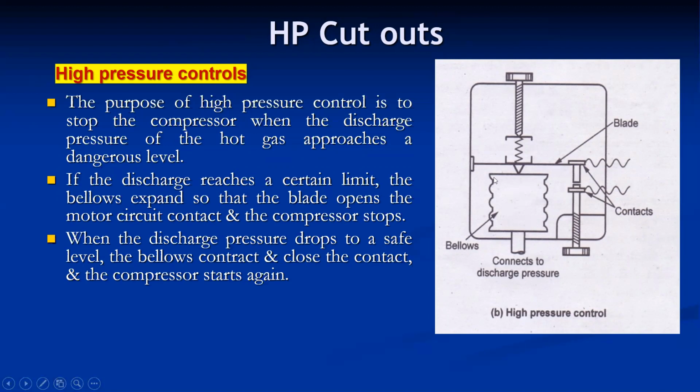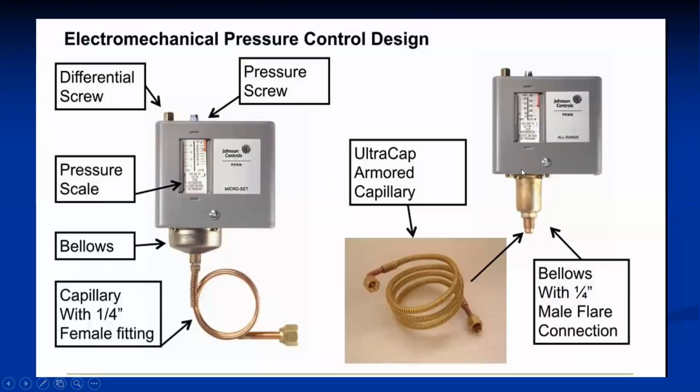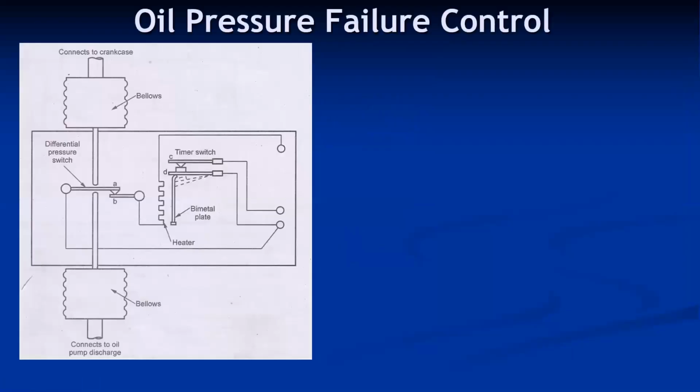So this works in exactly the reverse way. In this case, if the bellow expands, disconnection happens, and when the bellow contracts, connection happens. Again, two screws are used to set the high pressure cut-in and cutout pressures. This is about the HP cutout. This is a pictorial view of the HP/LP cutouts, provided with capillary bellows, pressure scales, differential screws, and so on.